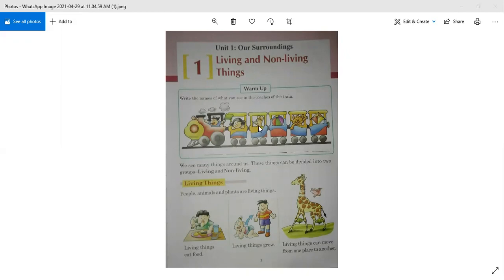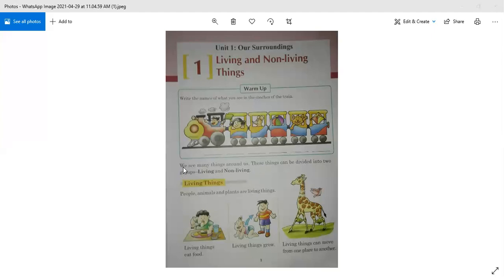So write a name of a mouse or rat here. M-O-U-S-E, mouse. What is this? Yes, it is a ball. So write B-A-L-L, ball here. This is a cat. So write cat, C-A-T, cat. And then in the end, there is a kite. So you have to write K-I-T-E, kite here.